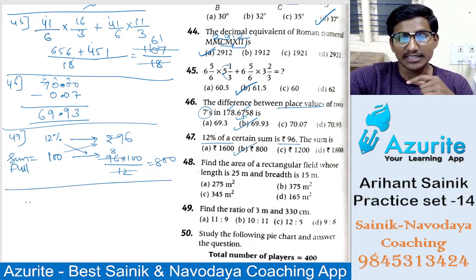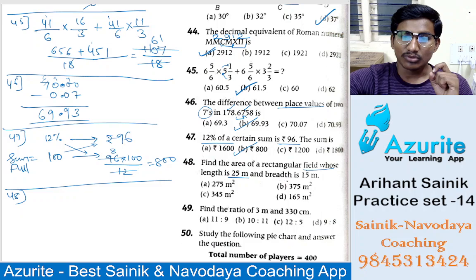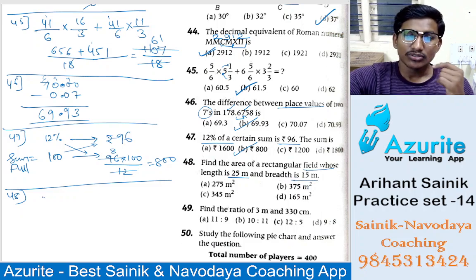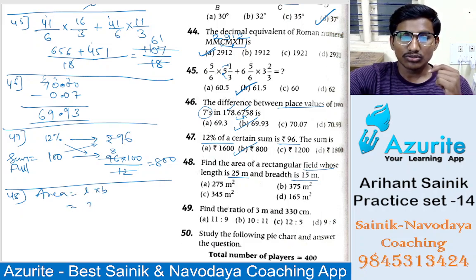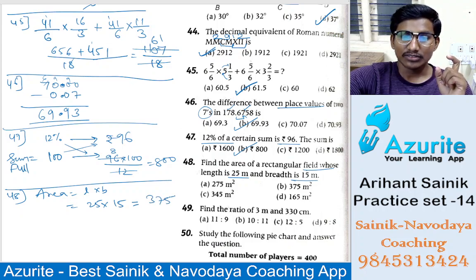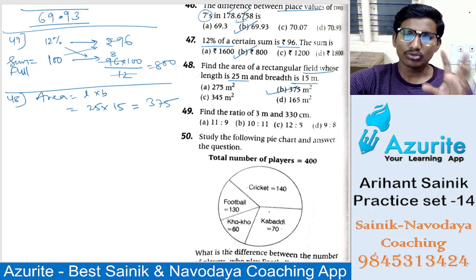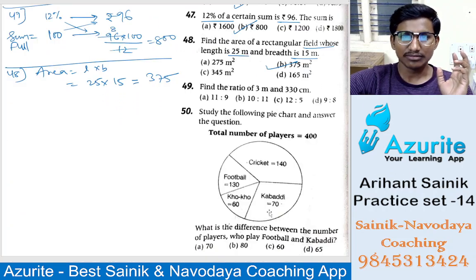Okay, easy. So 48 now. Find the area of the rectangular field whose length is 25 meter and breadth is 15. So area, how do you find? That is direct length into breadth. So length is how much? 25 and breadth is 15. So 25 into 15. So it will be how much? That is 25 tens are 250 and then 25 fives are 125. 250 plus 125 is how much? 375. So answer is option B. Okay, so these are all easy questions. You have to practice a little bit and it will be easy in the calculation.